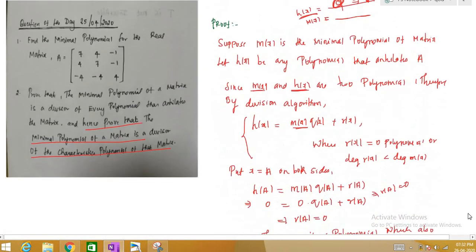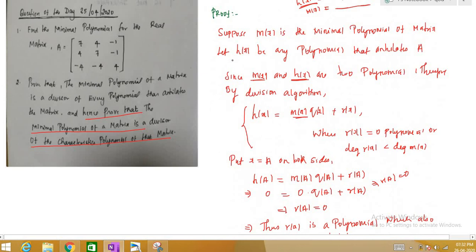So let me write the proof up to this. This is the proof for this statement, and it follows easily from the first theorem which we proved here. Since the characteristic polynomial annihilates A by the Cayley-Hamilton theorem, we can apply this theorem. Therefore our minimal polynomial divides the characteristic polynomial.